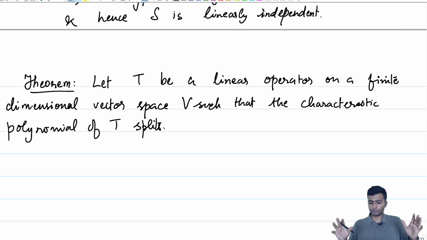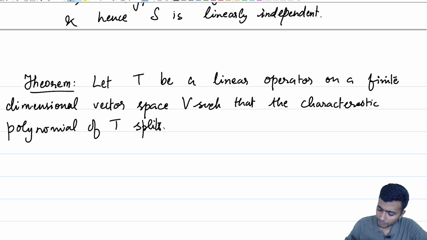So recall that that was the entire context. We know that if T is diagonalizable, the characteristic polynomial splits. We are now studying that, given that the characteristic polynomial splits, when can we say that our linear operator T is diagonalizable? So then T is diagonalizable